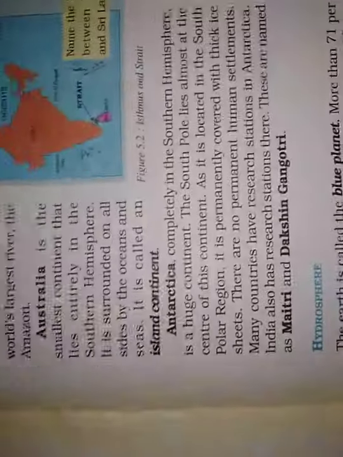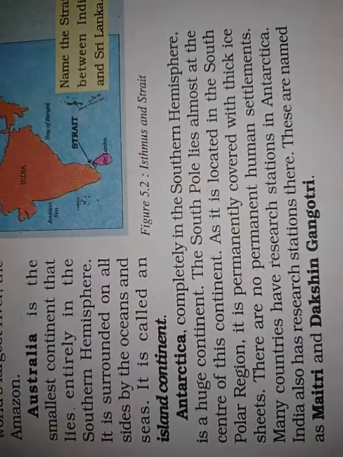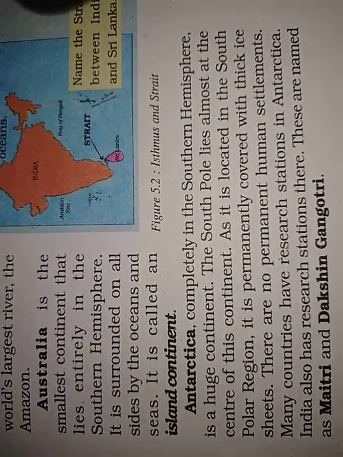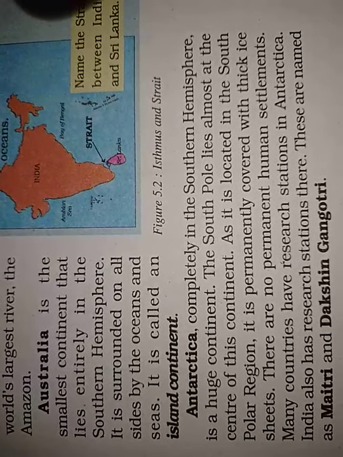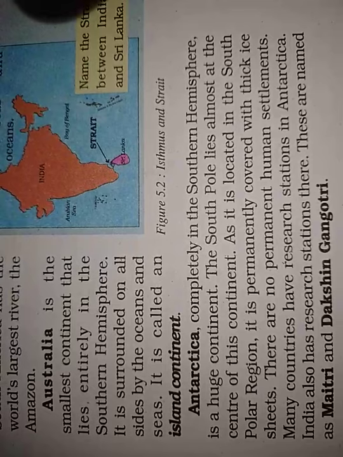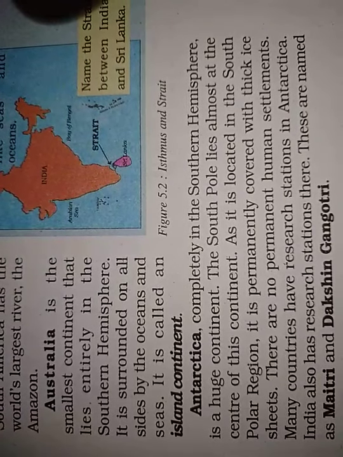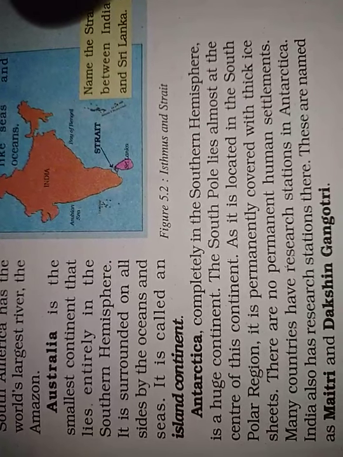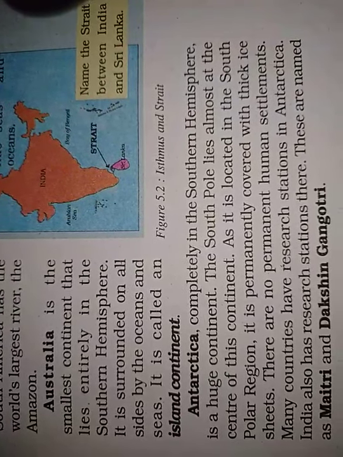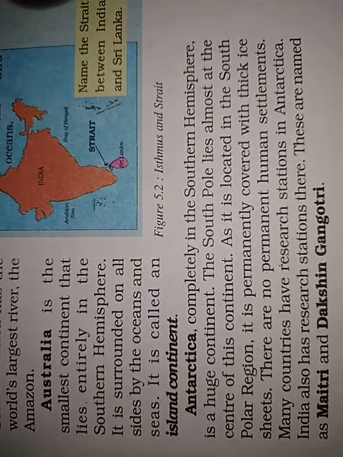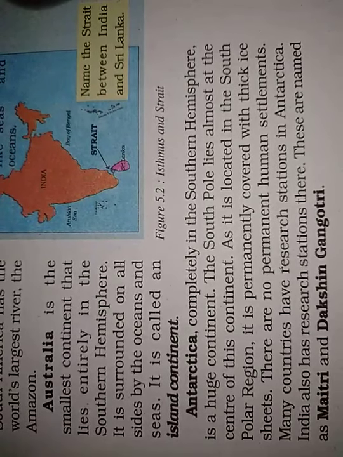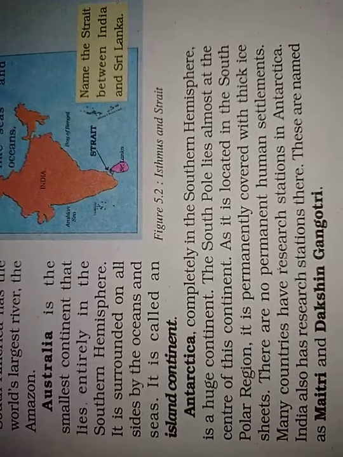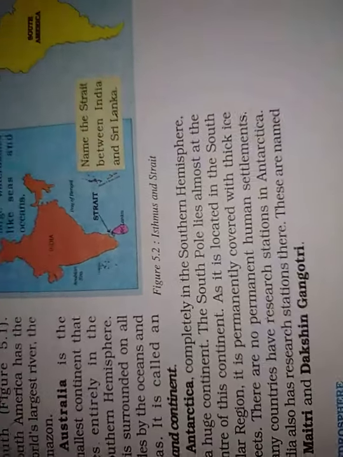Now the last one is Antarctica. Completely in the southern hemisphere, it is a huge continent. The South Pole lies almost at the center of this continent, as it is located in the South Polar region. It is permanently covered with thick ice sheets. There are no permanent human settlements. Many countries have research stations in Antarctica. India also has research stations there. These are named Maitri and Dakshin Gangotri.